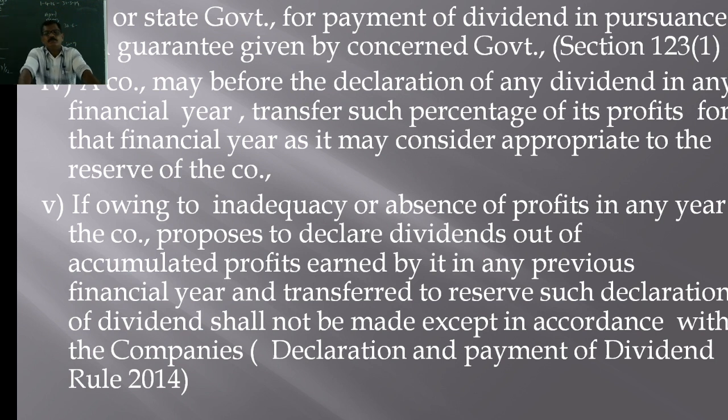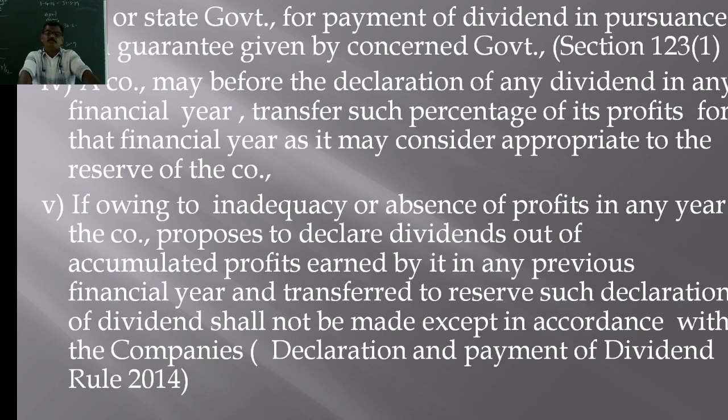Right? Now in the first condition itself it is stated, a company can declare dividend out of the current year's profit, a company can declare dividend out of the previous year's profit only after providing for depreciation. Right? Depreciation on fixed assets.